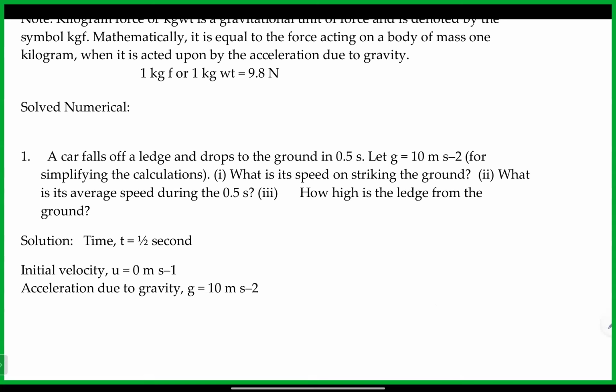A car falls off a ledge and drops to the ground in 0.5 seconds. Let g be equal to 10 meter per second square for simplifying the calculations. What is the speed on striking the ground? What is the average speed during the 0.5 seconds? How high is the ledge from the ground?